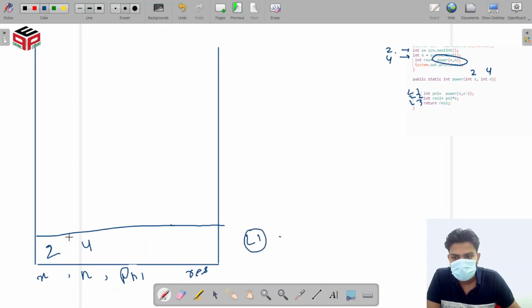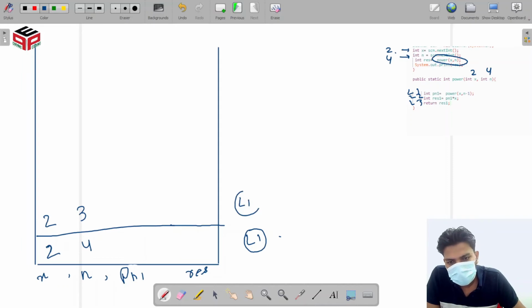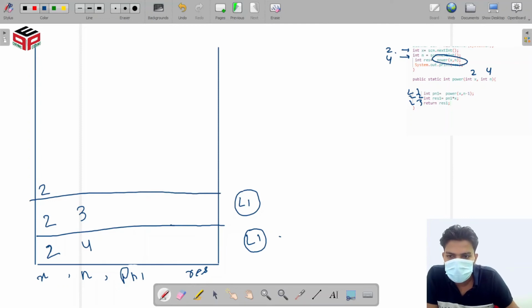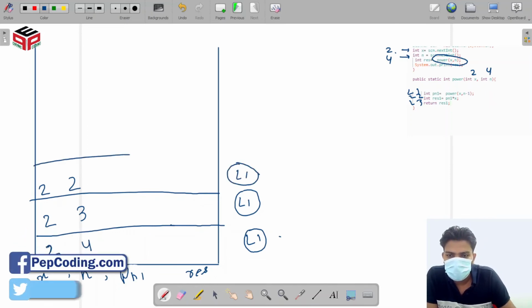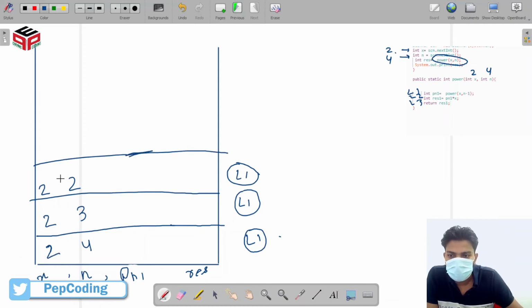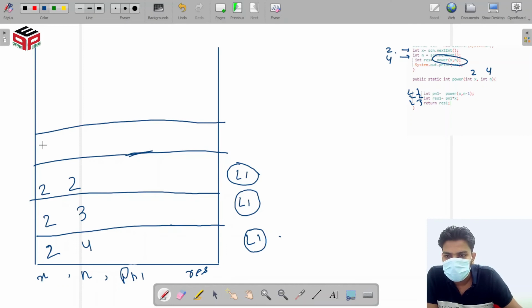then our value 4 becomes 3 and we call the next function where x is the same and 4 becomes 3. And when line number 1 calls this function, then 3 becomes 2 and we call the next function. And when line number 1 calls this function, then 2 becomes 1 and we call the next function with x the same. And when line number 1 calls this function, then n becomes 0. N becomes 0.